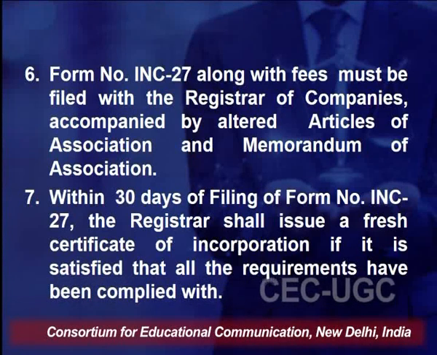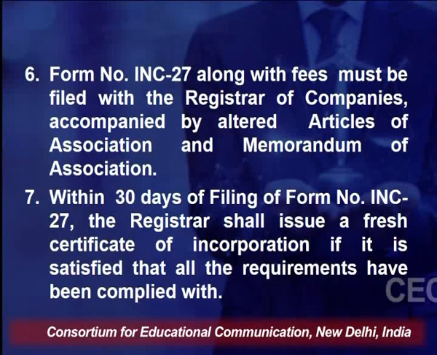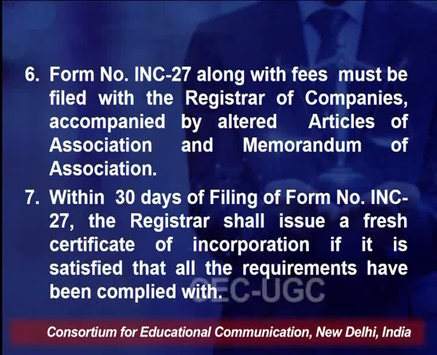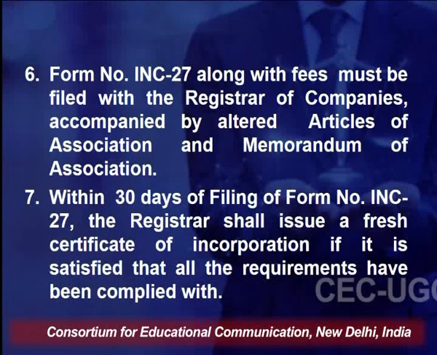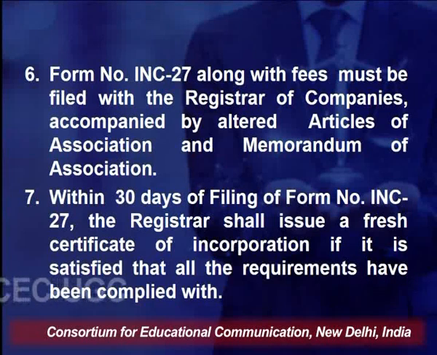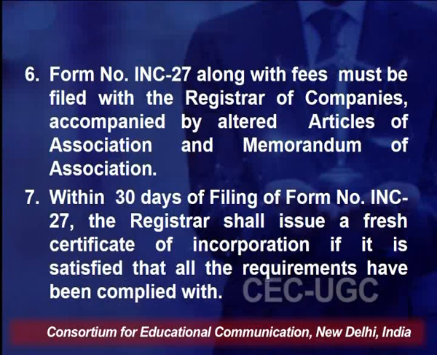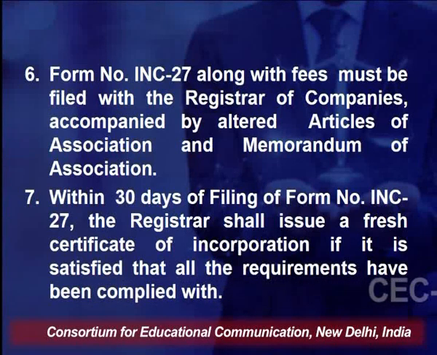Form INC 27 is to be filed in case of conversion of a private company to a public company. That is the purpose of form INC 27. Now within 30 days of filing of form number INC 27, the registrar shall issue a fresh certificate of incorporation if it is satisfied that all the requirements have been complied with.